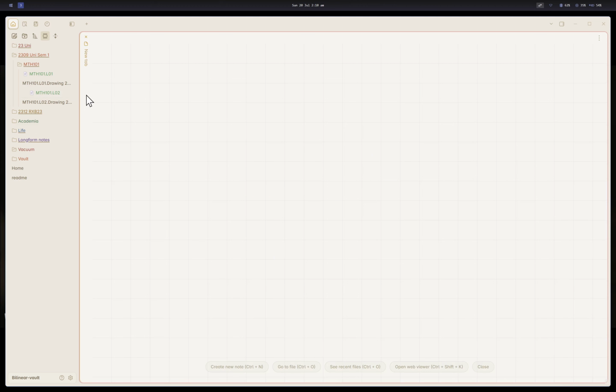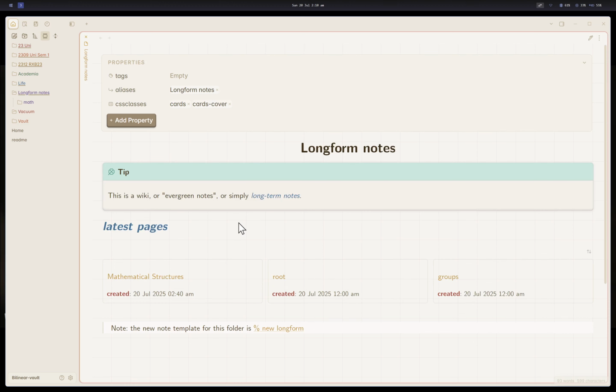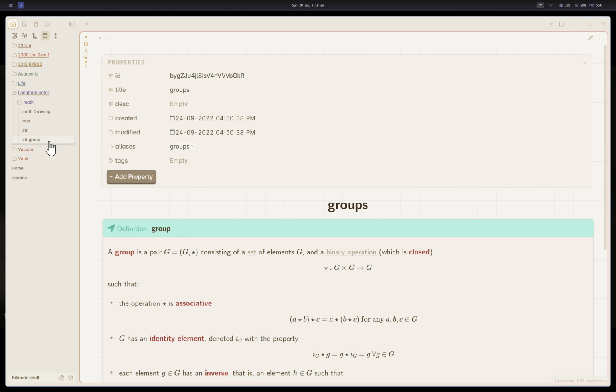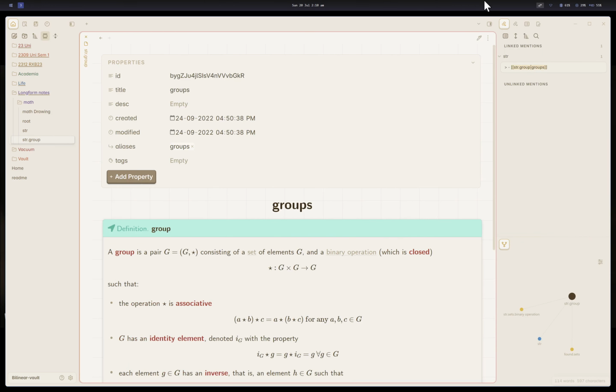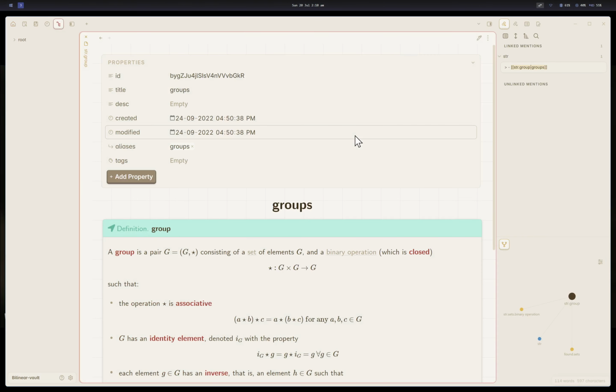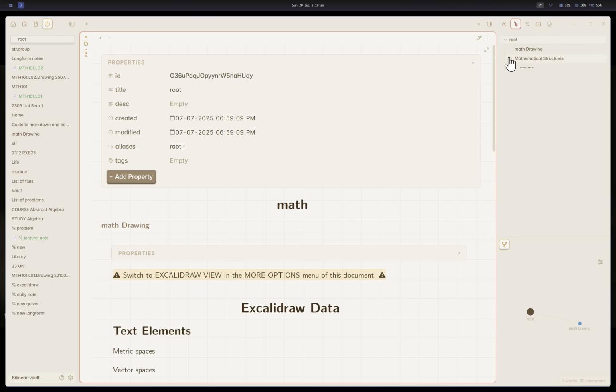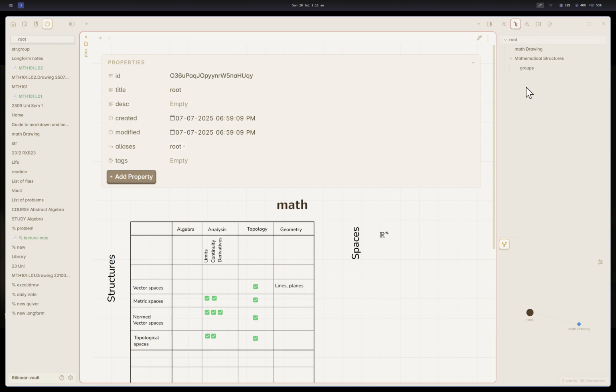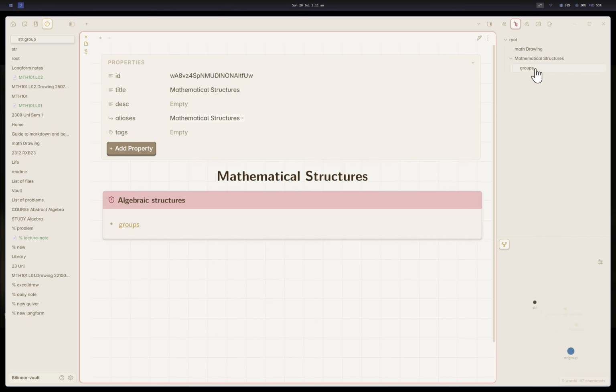Long-term note-taking features: what I use to make long-term notes is a hierarchical structure of notes. I want my notes to be in a hierarchy, a parent-child kind of tree structure, with a root, and then mathematical structure, groups.